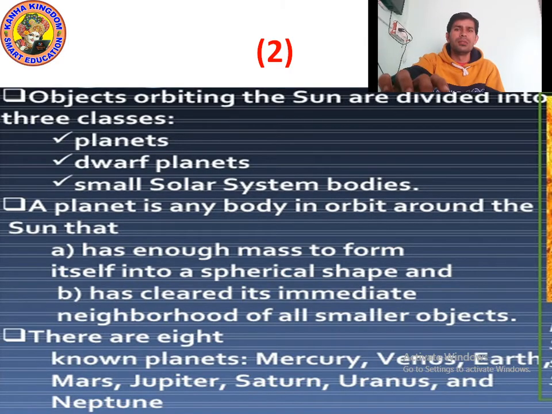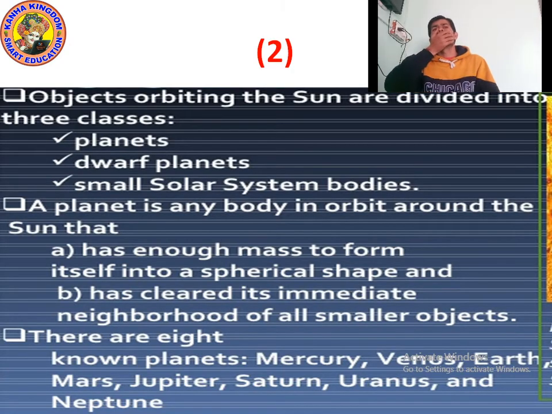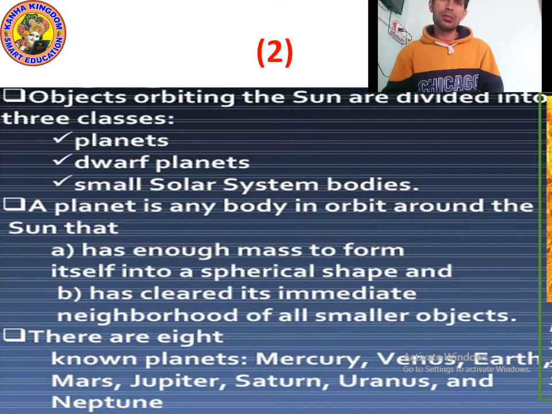Okay, good. I hope you understood what planets are and what the solar system is. Apart from these, dwarf planets are also present. So now, let's study about the different types of dwarf planets. Let's move on to the next point.